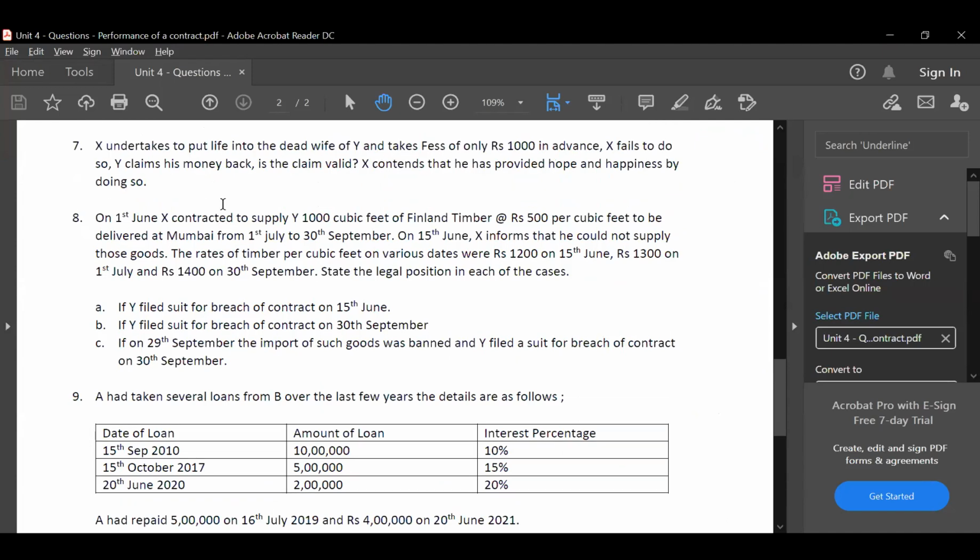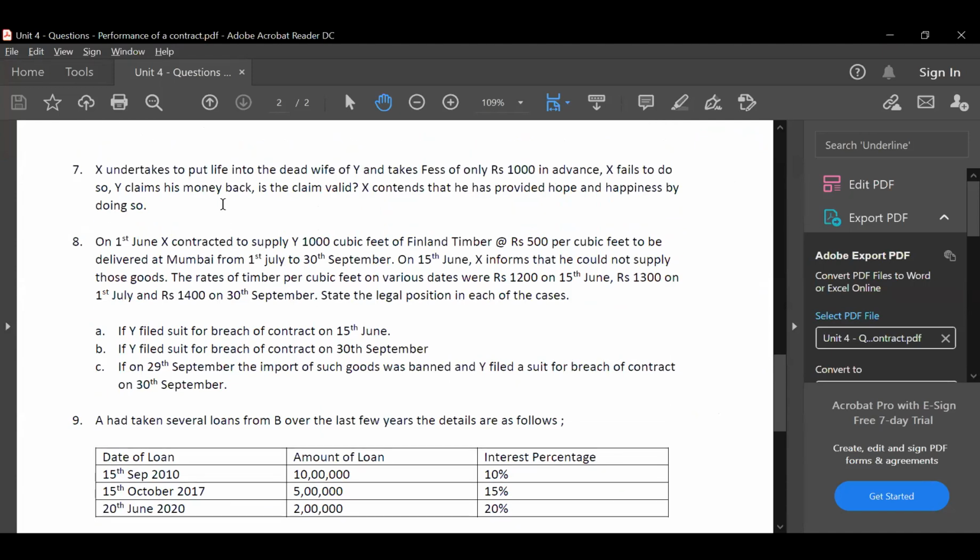Which question? Sir, eighth question. Yeah, tell me. So what if the amounts would be less? Suppose if I have contracted to you that I will sell you for rupees 500 per cubic feet. But on 15th June, I say that no, I cannot. And on 15th June, the price is not 1200, but let's say 200 or 300. So what am I supposed to apply then? That time, what will happen if its price is 200 or 300, here the party Y can buy in the market itself for a lower price, correct?